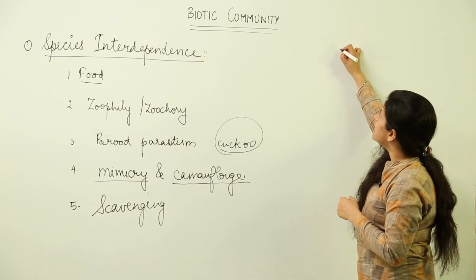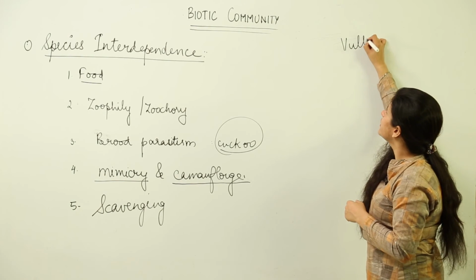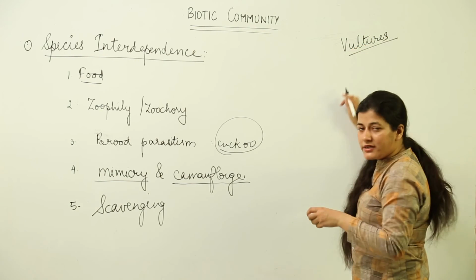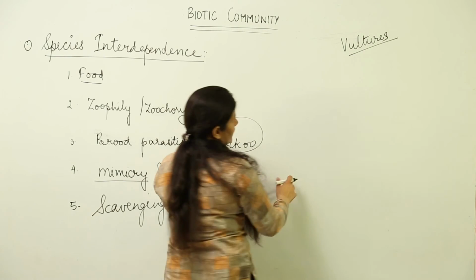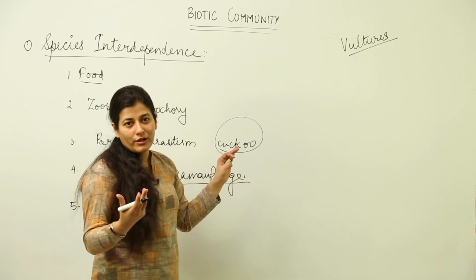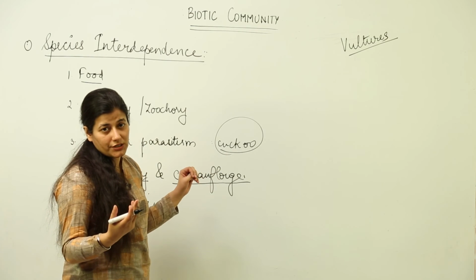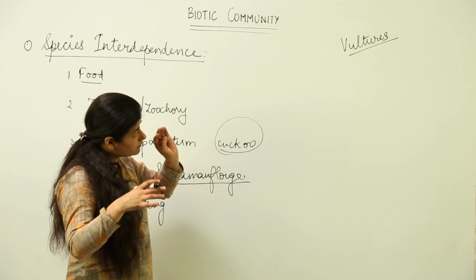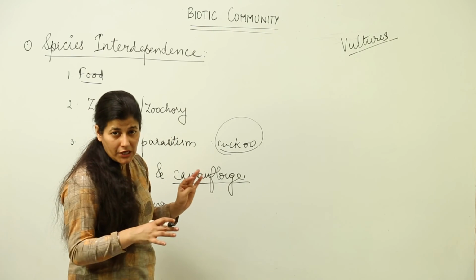Also in the case of scavenging, we have the example of vultures. They are going to feed upon dead animals. They are going to eat up the entire animal carcass, so that the waste being generated in the environment, though it would be decomposed by microorganisms as well, is dealt with, and they are playing a huge role in decomposition.